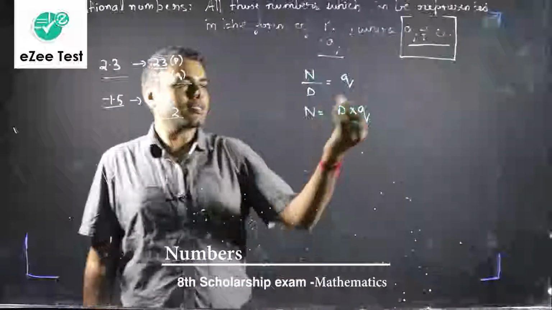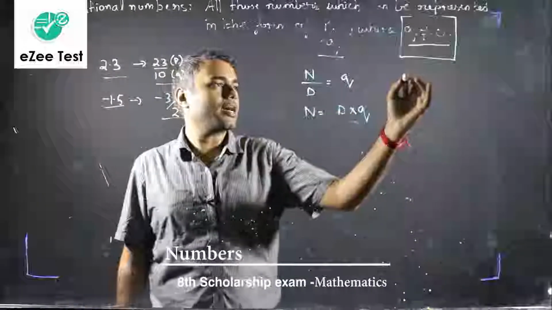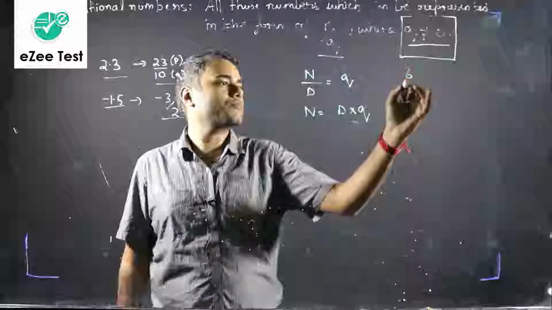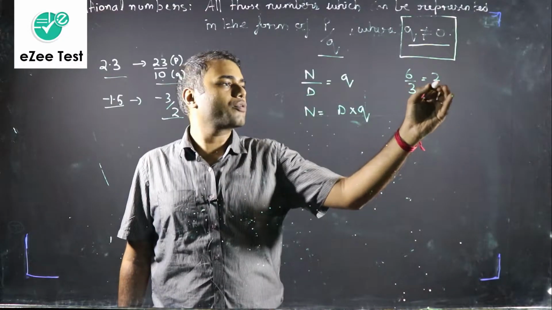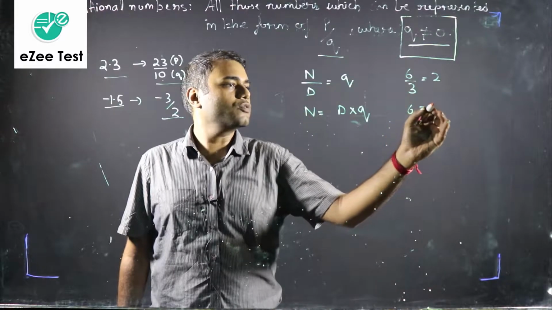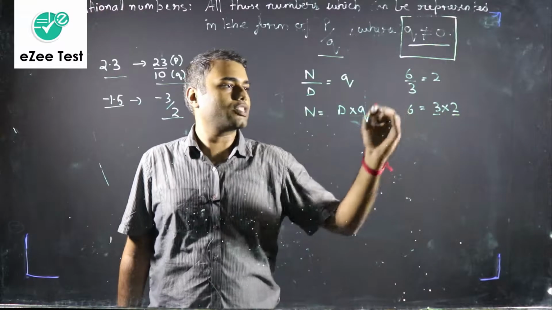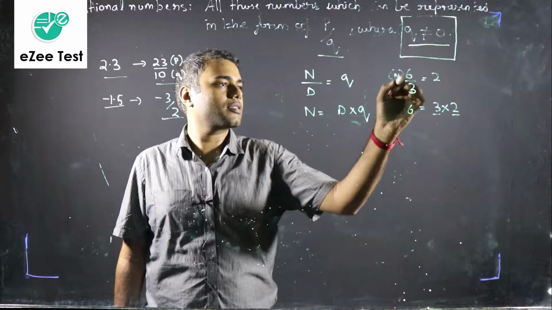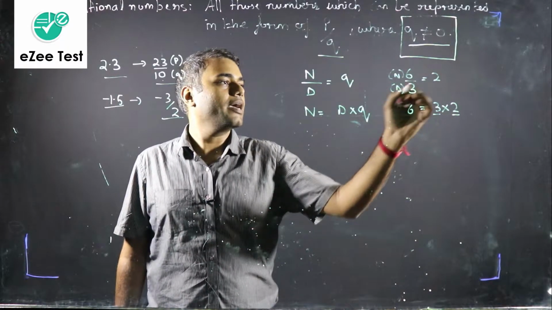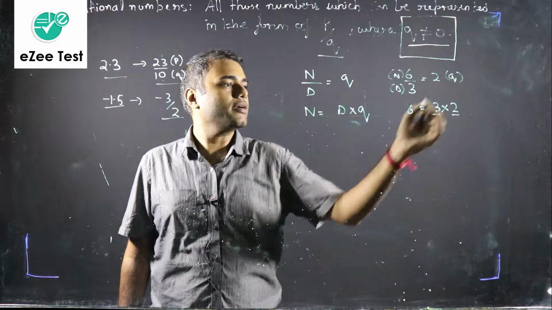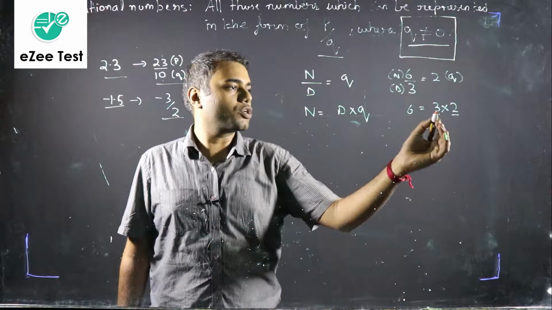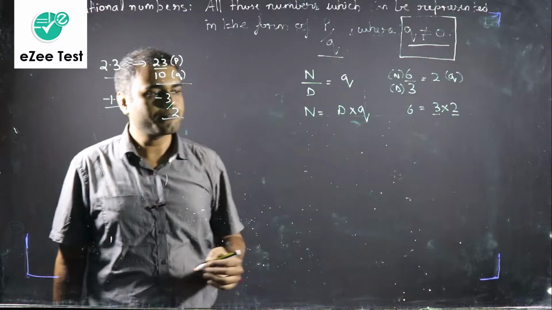For example, if I write 6 by 3, we all know it is 2. So 6 is equal to 3 into 2: the numerator is 6, the denominator is 3, and the quotient is 2. So numerator is equal to denominator into quotient.